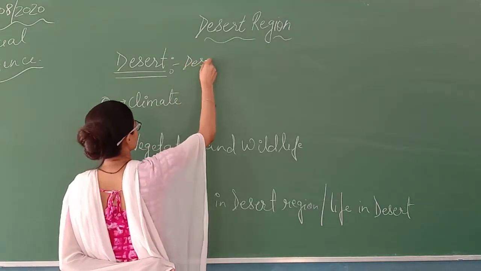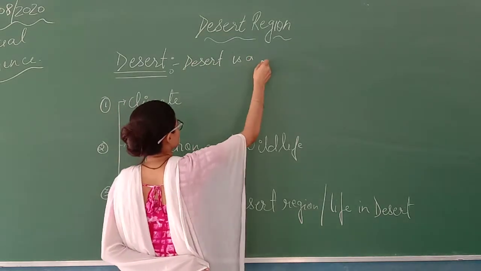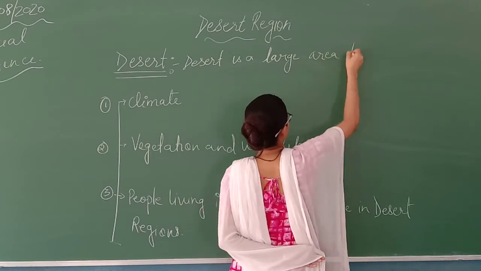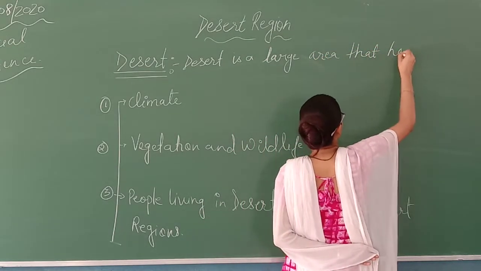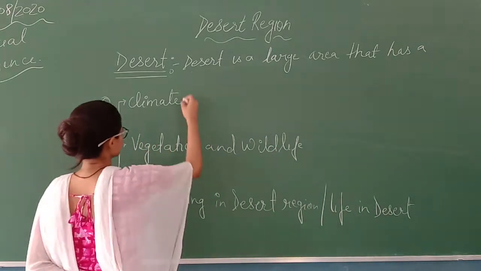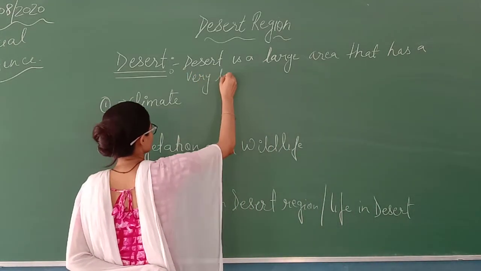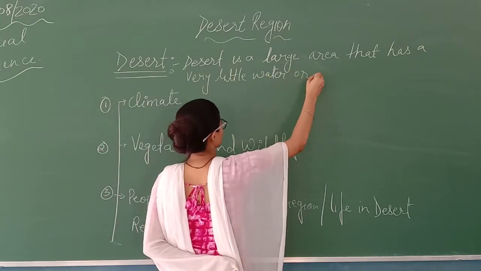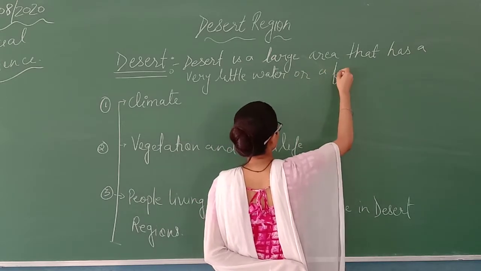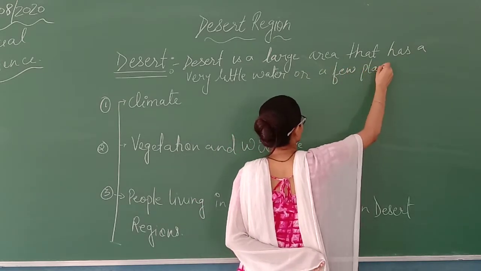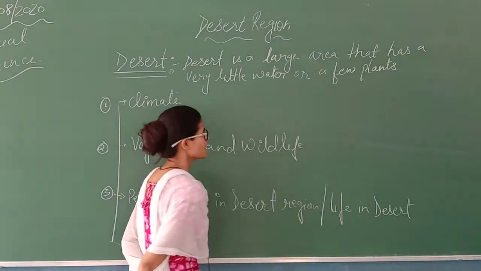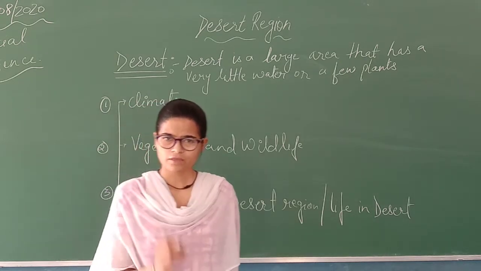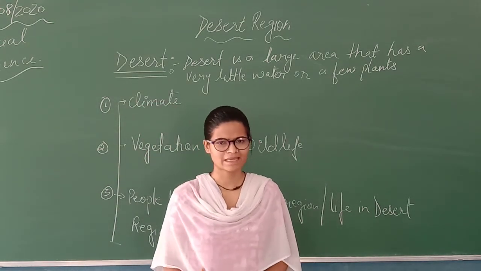Desert is a large area that has very little water and a few plants. That means in desert area you will find very little water and very few plants like cactus and all.